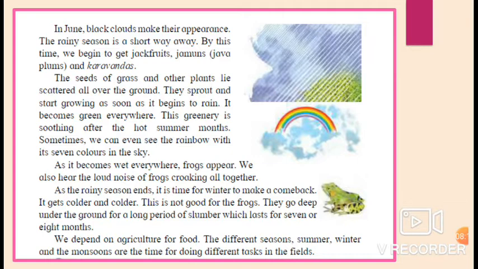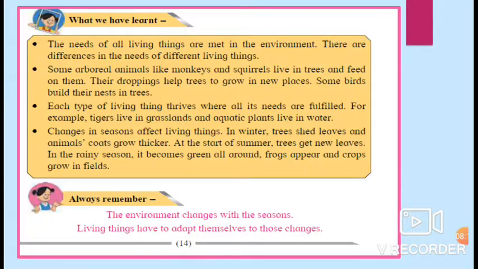What we have learned: the needs of all living things are met in the environment. There are differences in the needs of different living things. Some arboreal animals like monkeys and squirrels live in trees and feed on them. Their droppings help trees to grow in new places. Some birds build their nest in trees. Each type of living thing thrives where all its needs are fulfilled. For example, tigers live in grasslands and aquatic plants live in water.